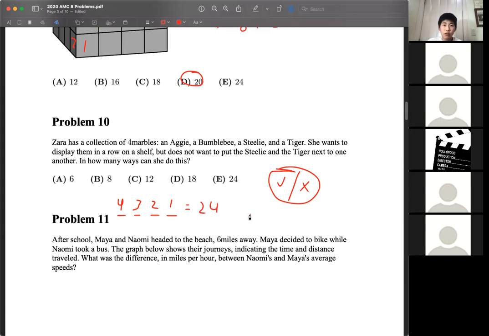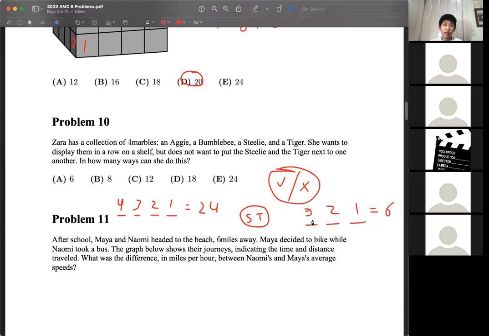The idea here is going to be, imagine taping the steely and the tiger together so that they make 1 new big marble that's actually 2. But anywhere you place this, it's going to be a failed case because they're right next to each other. So now what we effectively have is 3 marbles, and no matter how we order them, this is going to be a failed case. So there are 3 choices for the first, 2 for the second, and 1 for the last. And that gives us 6 scenarios here.